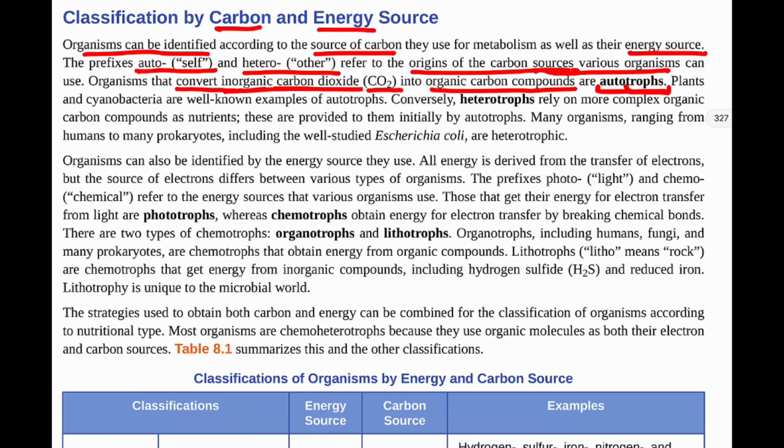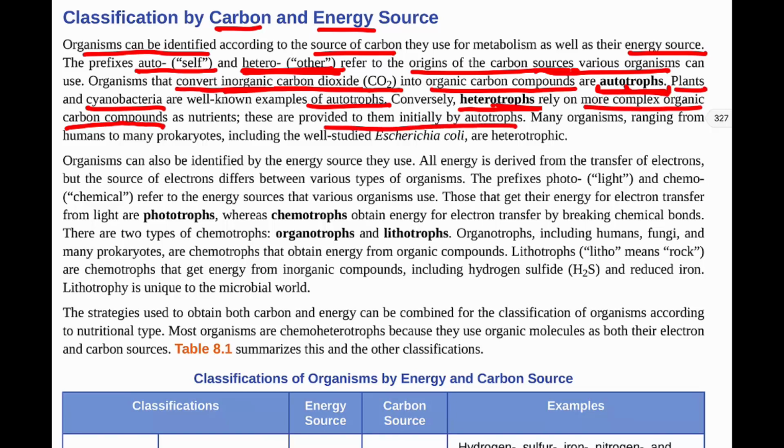So this one is saying that an autotroph is one that can take inorganic carbon on its own, convert it into organic carbon. So plants and cyanobacteria are well-known examples of autotrophs. On the other hand, then we have heterotrophs. And heterotrophs, meaning other, so this is where we get our nutrition, trophs, nutritions or nutrients. Our carbon source is from other. So they rely on more complex organic carbon compounds as nutrients. So these are provided to them initially by autotrophs.